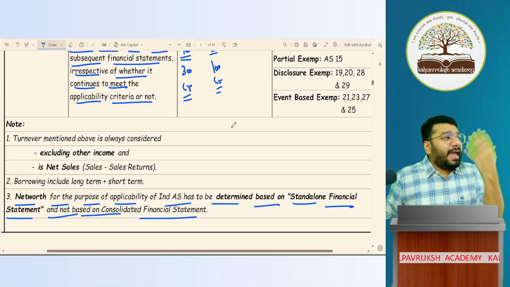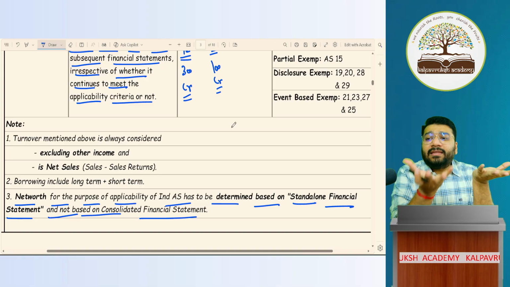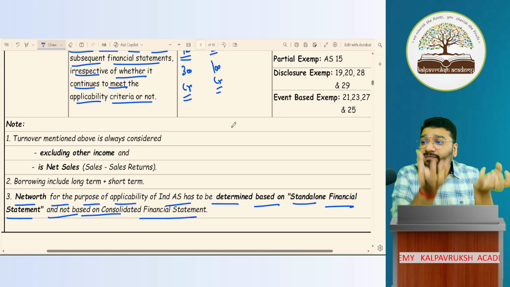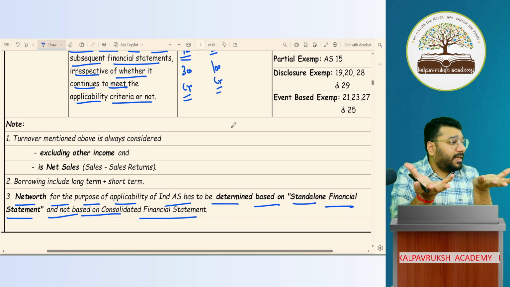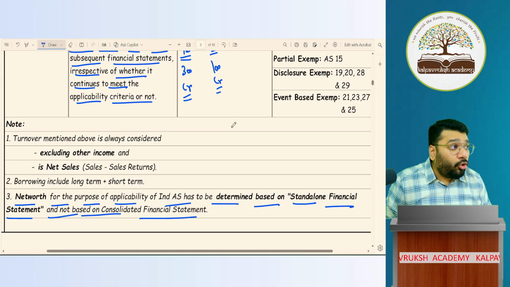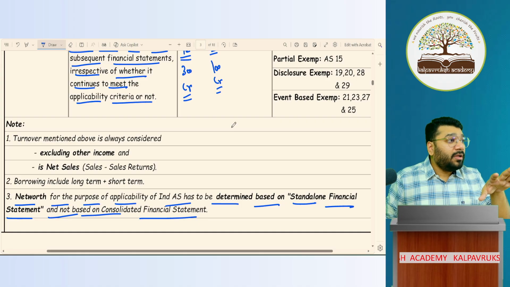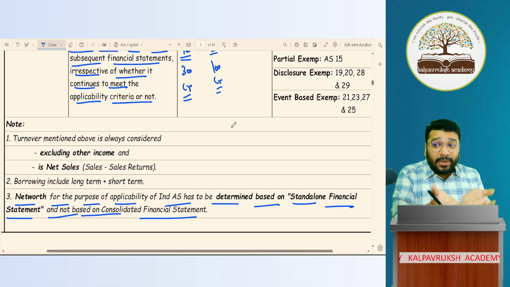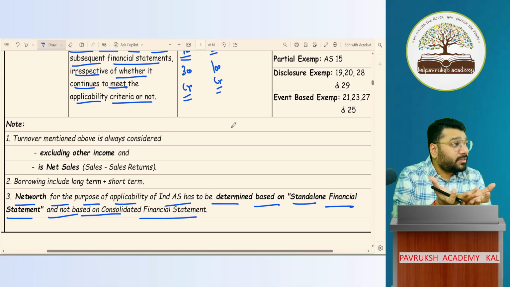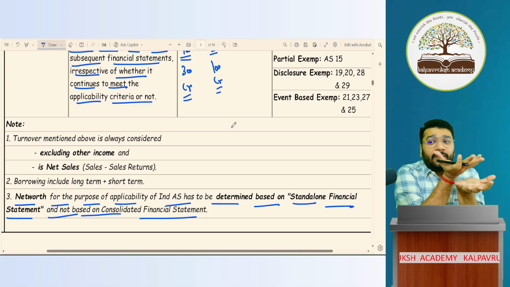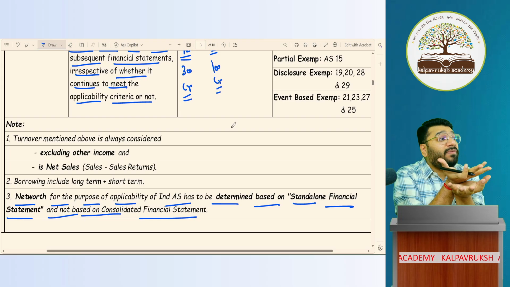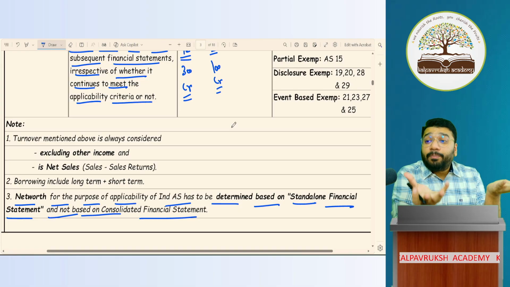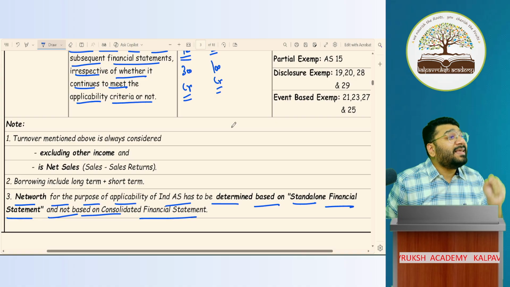For example, I have one company called FFLA and I have another company called KVA. Individually we'll prepare the financial statements. That is called the standalone financial statement. Individually, company-wise, I'll get to know what the profit or loss is and what the balance sheet position is. But as an owner of both companies, at the group level, I want to know what the profit and loss is, what the financial position is. So both the P&L will be merged, both the balance sheets will be merged. The process of merging the P&L and the balance sheets of all the group companies is called consolidation.